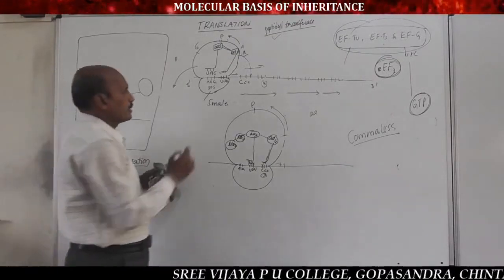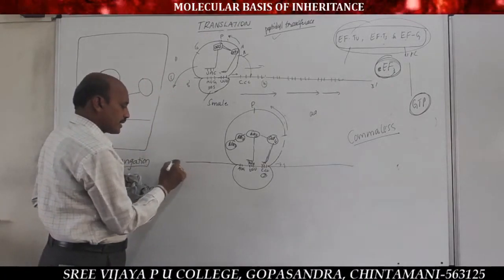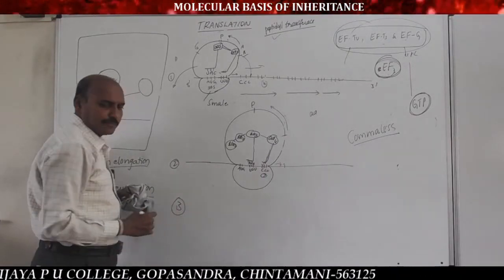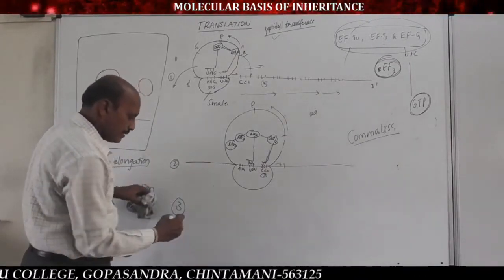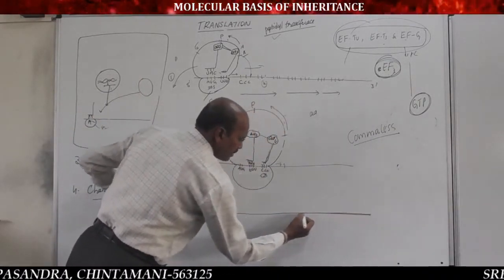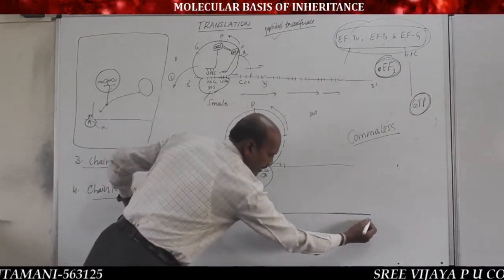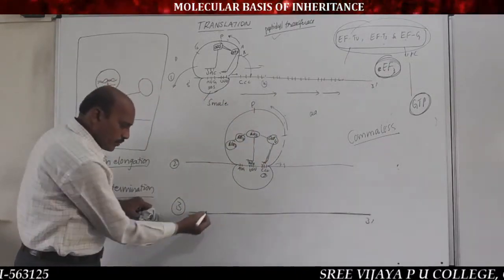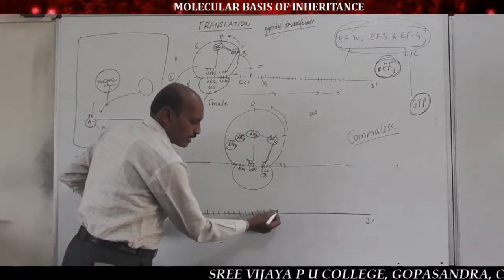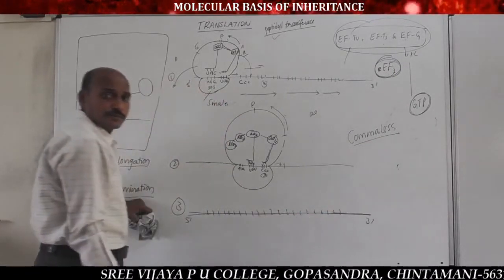See here, this is the first diagram, chain initiation. This is the second diagram, chain elongation, and this is the third diagram, chain termination. Listen here. This is mRNA, 5' end and 3' end. On the mRNA there are continuous triplet codons.